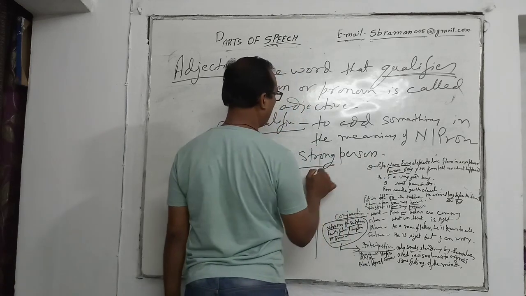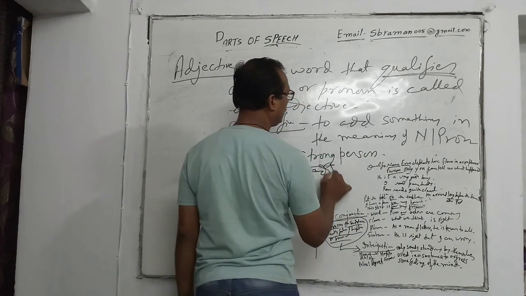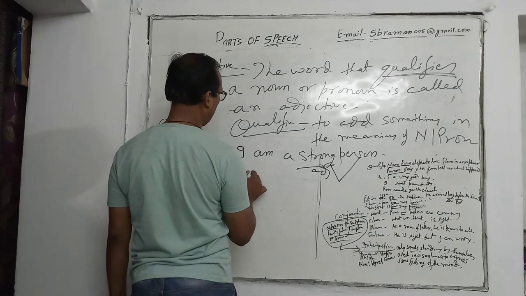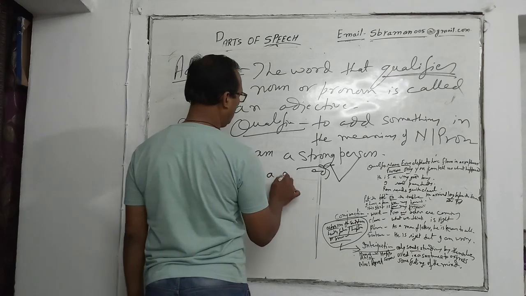Here strong is an adjective because it qualifies person. He is a good student.